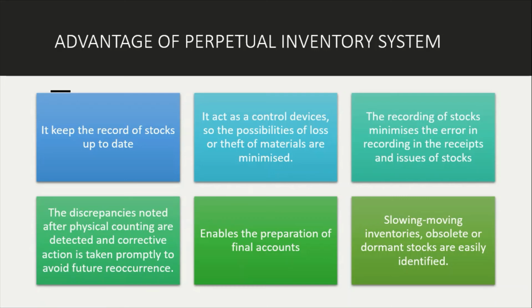The advantages of the perpetual inventory system are that it keeps the record of stock up to date. It acts as a control device, so the possibilities of loss or theft of the material are minimized. The record of stock minimizes errors in recording the receipt and issue of stock.